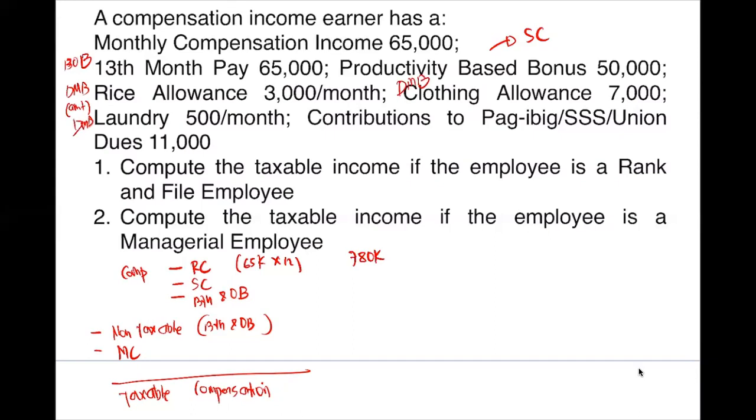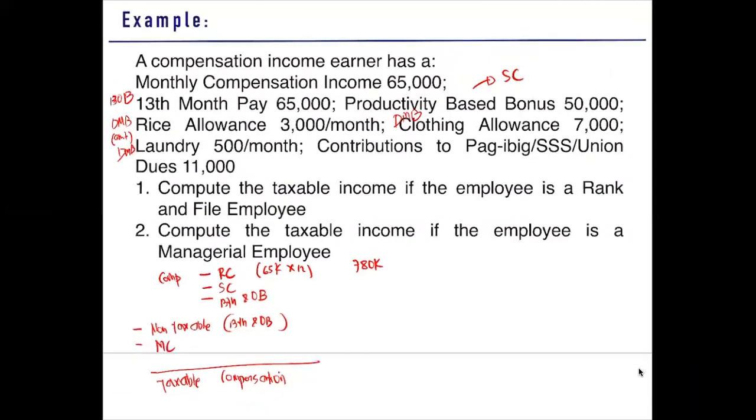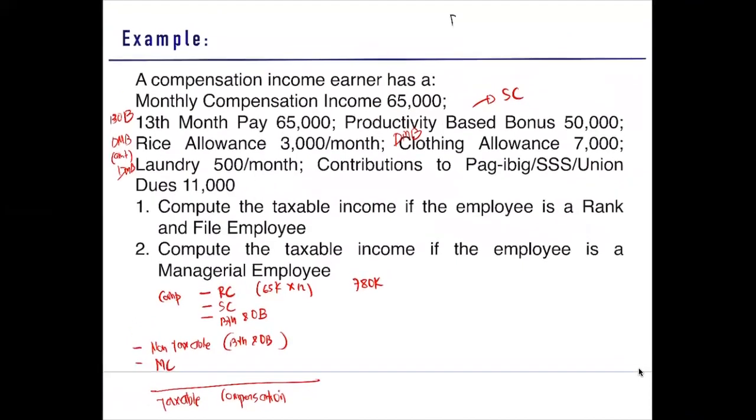Okay. So what are the de minimis benefits that we have found or noted in the problem? So the following are the de minimis benefits. We have your rice allowance. How much is the amount given? 3,000. How much is the amount which is considered the maximum as to the de minimis benefits? 2,000.